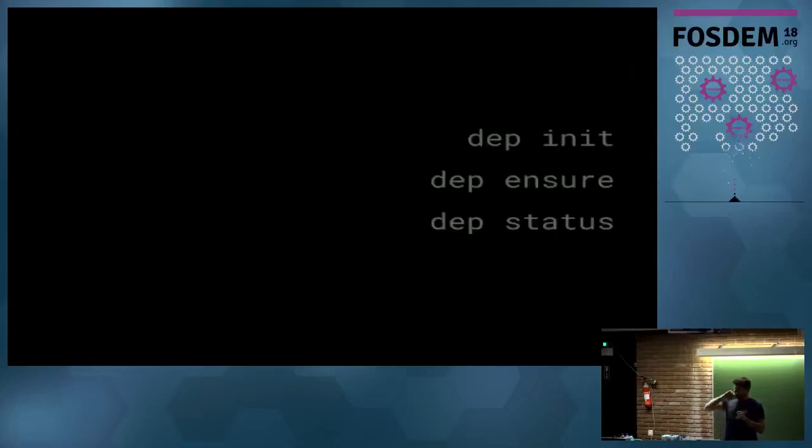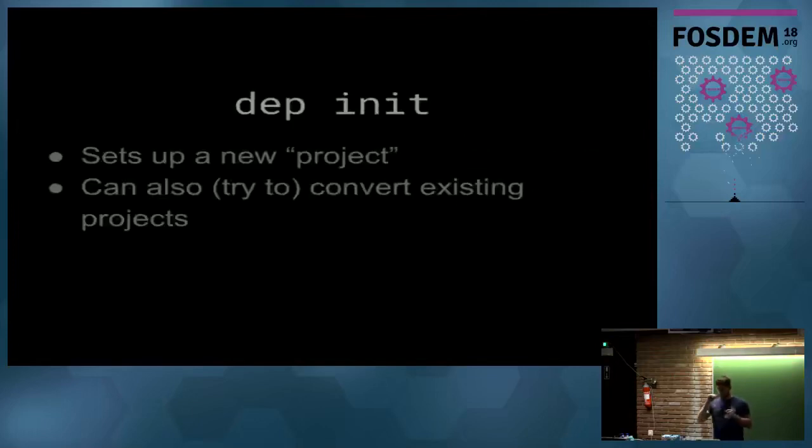But Dep has fundamentally 3 commands: dep init, dep ensure, and dep status. And we're only really going to talk about the first 2 here. Dep status sort of reports the state of things. There's not as much to explore there. Dep init is for setting up a new Go project. It can also try to convert existing projects. It does pretty well at this. We have